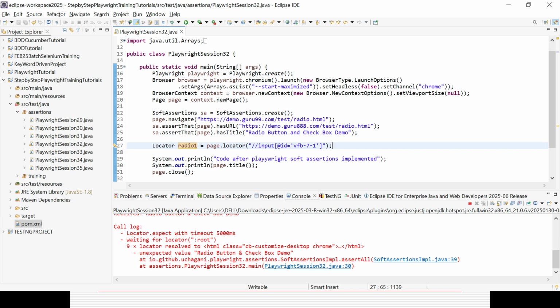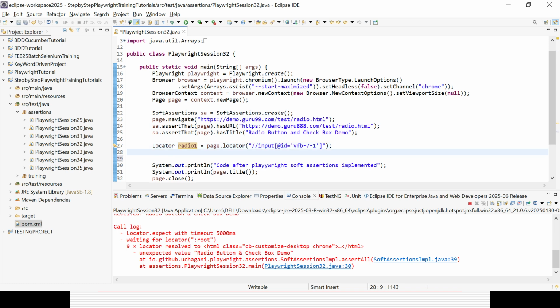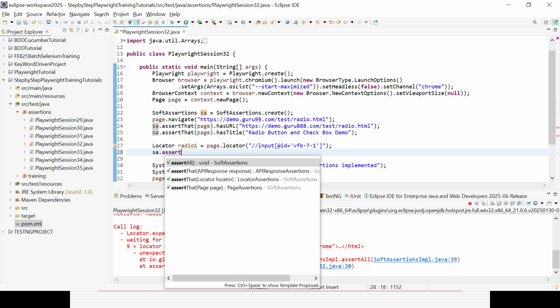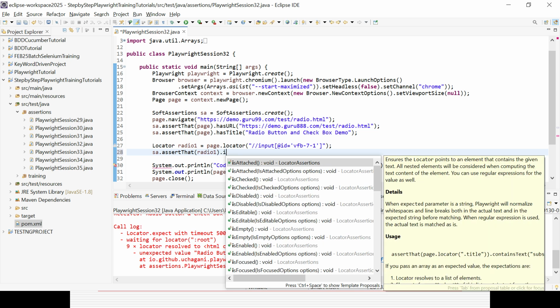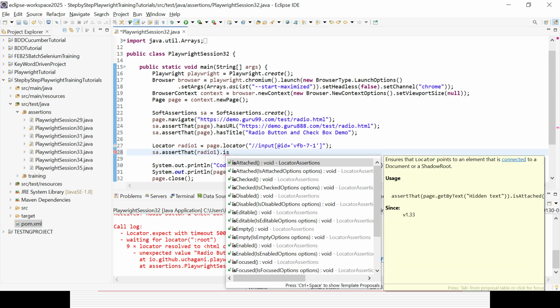Now we'll implement assertions that will fail. Is that element visible? So I can check isHidden. Definitely I need to use that object first. So write assertThat, and here we'll give the locator reference instead of the page reference. radio1 is already coming, dot isHidden.